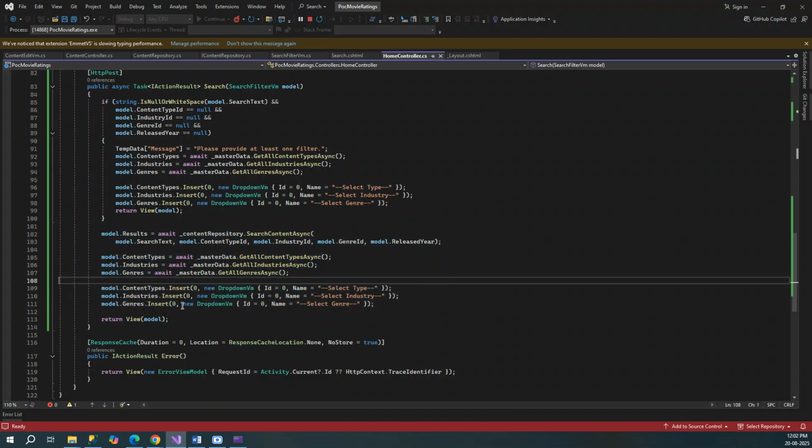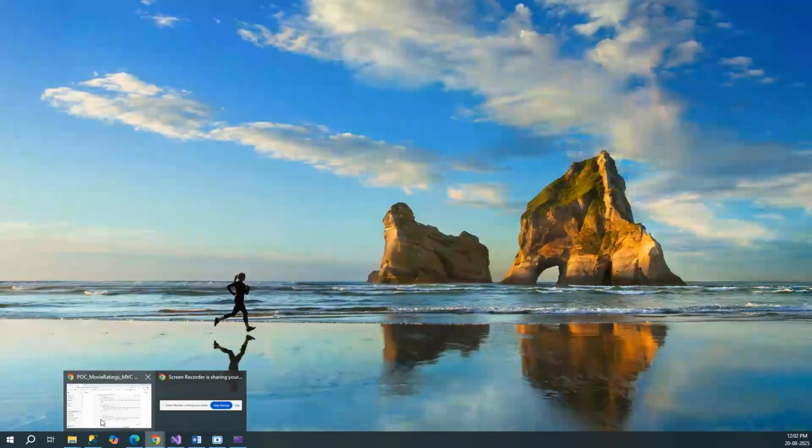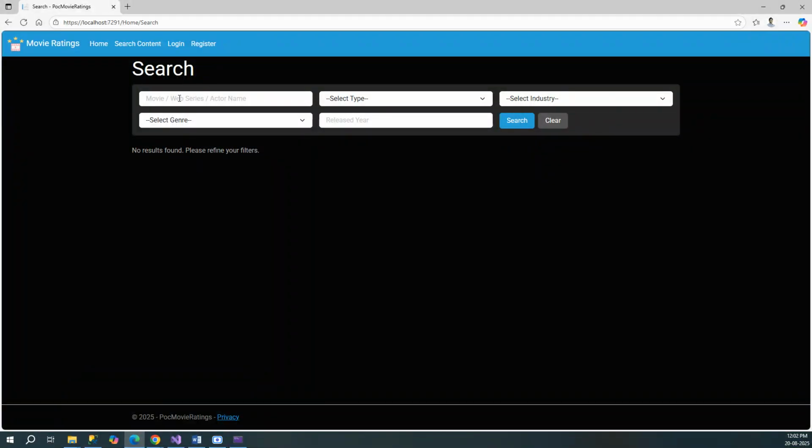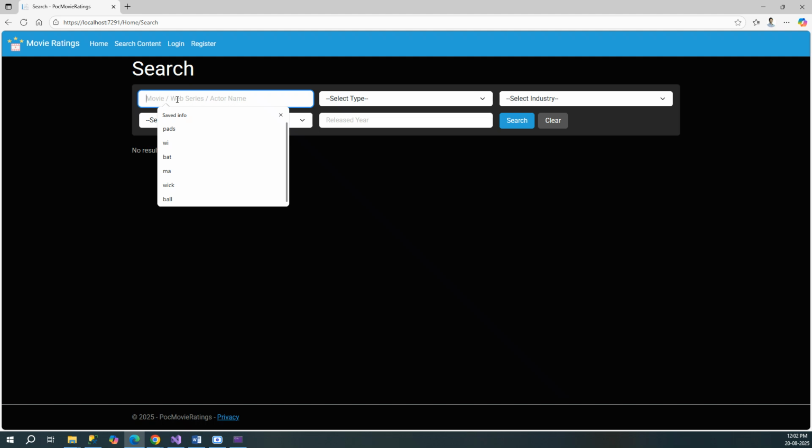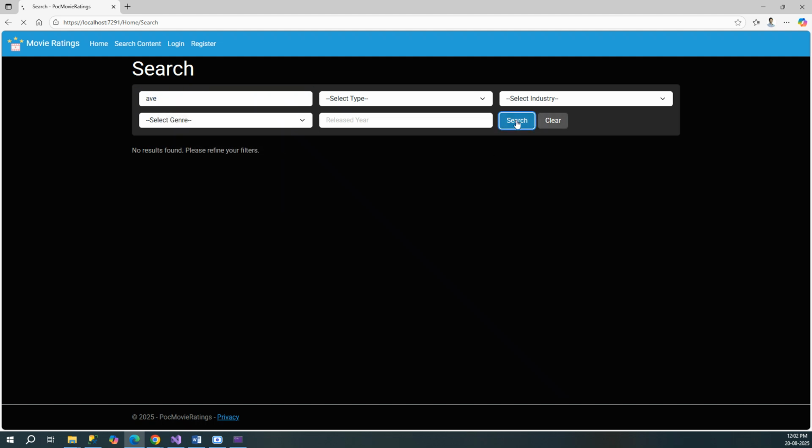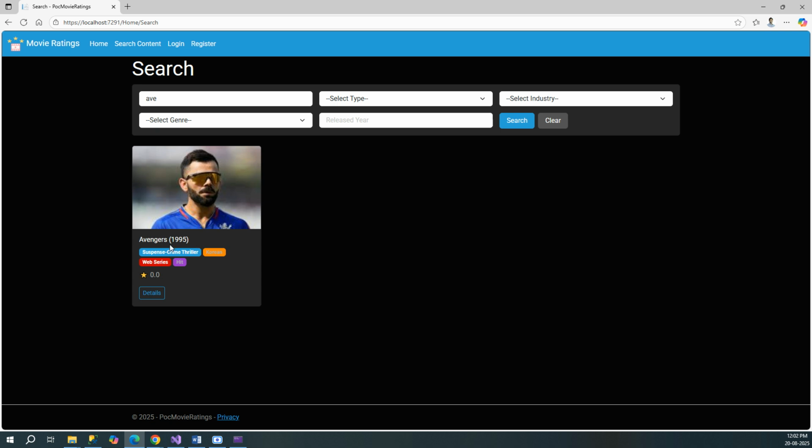So I did this in the background, and now if I go to the search screen, let me see what we see on the search screen. So this is what we see on the search screen, right? Let's try typing anything. Let's say Avenger search, right? So we have the Avenger movie search. It is working fine.